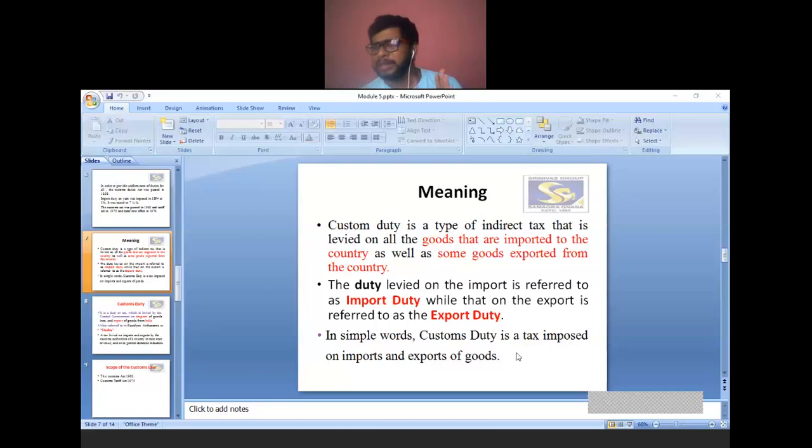Duty is nothing but a tax percentage, that's it. The duty levied on import is called import duty, and duty levied on export is called export duty. In simple terms, customs duty is a tax imposed on import and export of goods. If the tax is imposed on import, it is called import duty or import tax. If the tax is levied on export, it is called export tax or export duty.